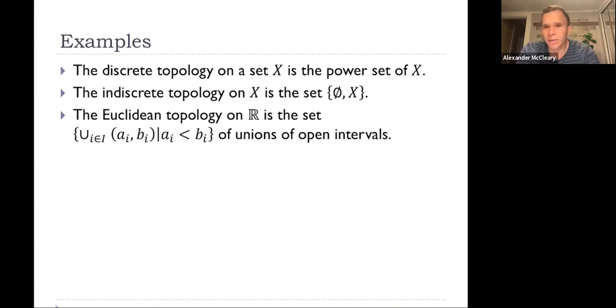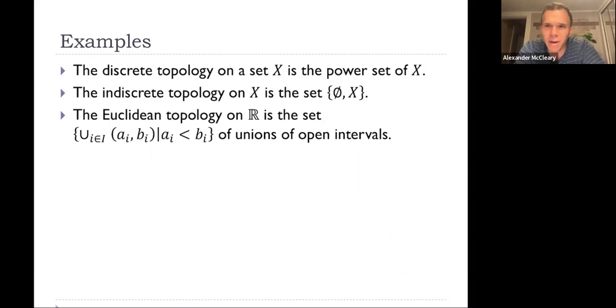Of course, the discrete topology is a topology because the empty set and the whole space are subsets of X, and the power set is closed under unions and intersections. A union of subsets of X is again a subset of X. An intersection of subsets of X is again a subset of X. So that's why the discrete topology is a topology.